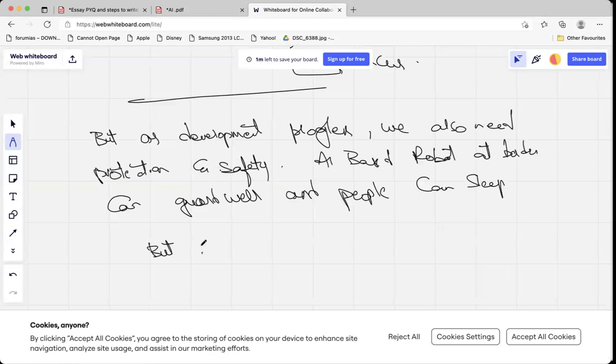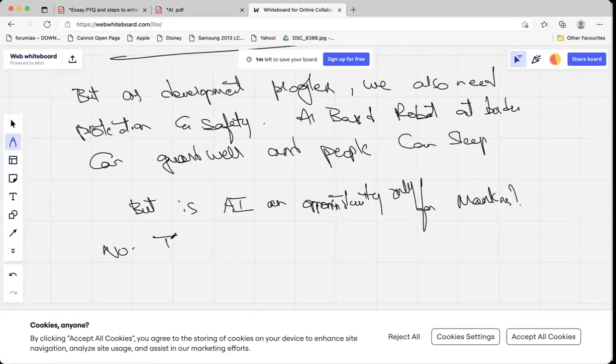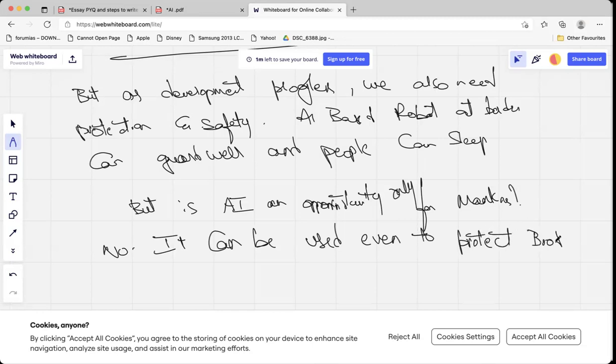But is AI limited to only people? Is AI an opportunity only for people, only for mankind? Like this, I'll generate the question. No. It can be used even to protect biodiversity and make development more sustainable.